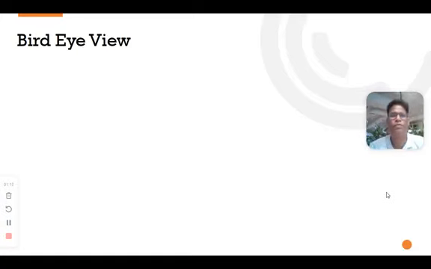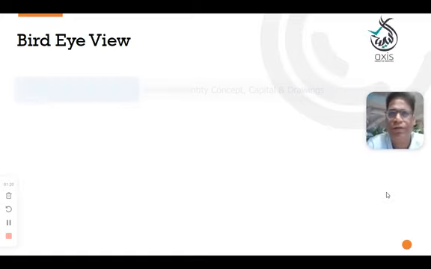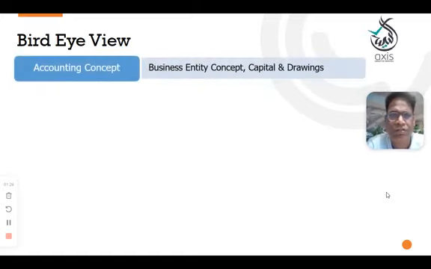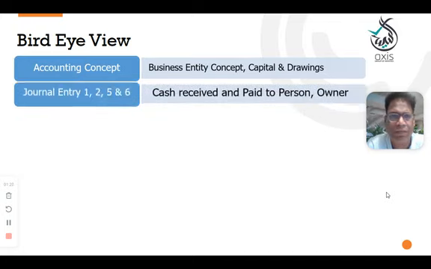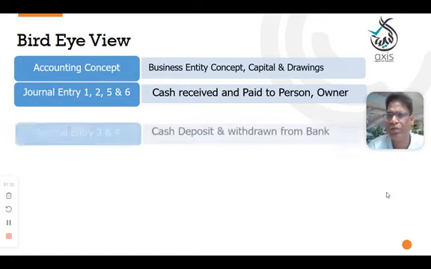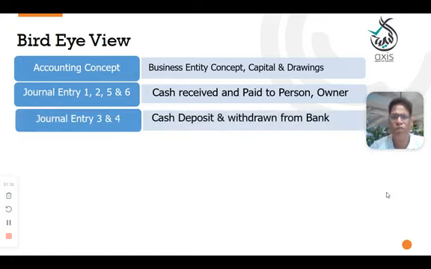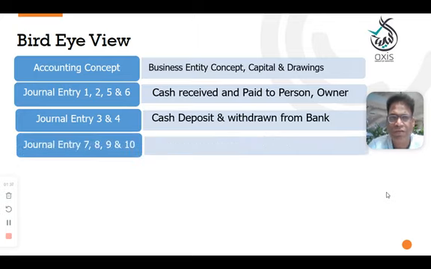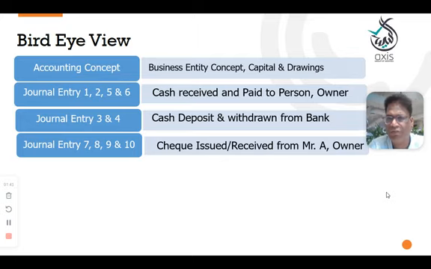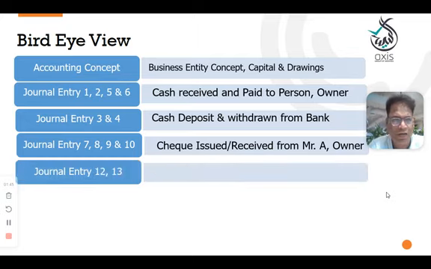So a bird's eye view is a revision recap, a quick recap from the beginning of our sessions. First is the business entity concept, capital, and the drawings. Entry number 1 to 6, cash received and cash paid to a person and the owner. Entry number 3 and 4 is cash deposit and cash withdrawn from the bank. Entry number 7 to 10 is check issued or check received from Mr. A, owner. And entry number 12 and 13 we completed.